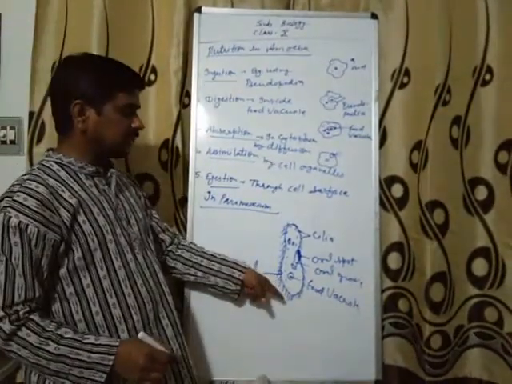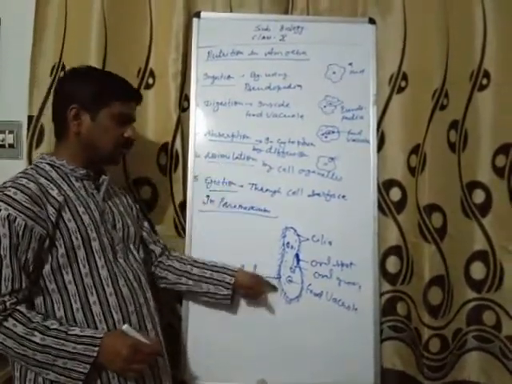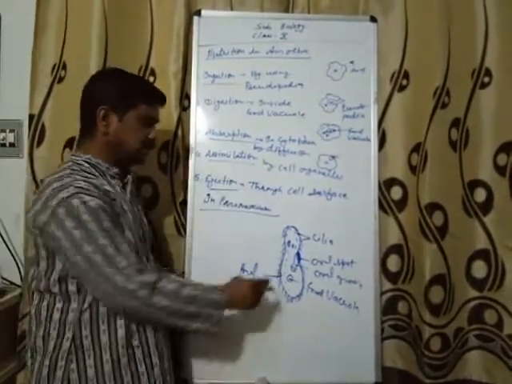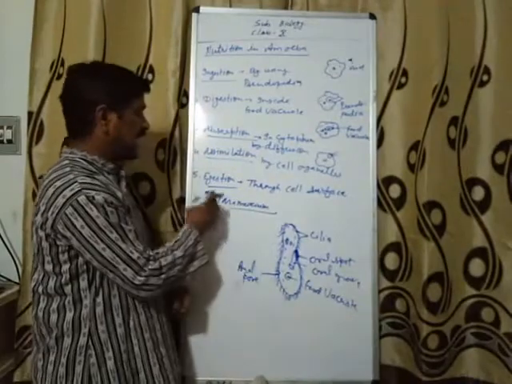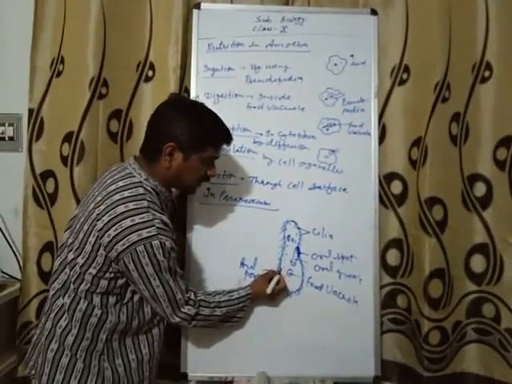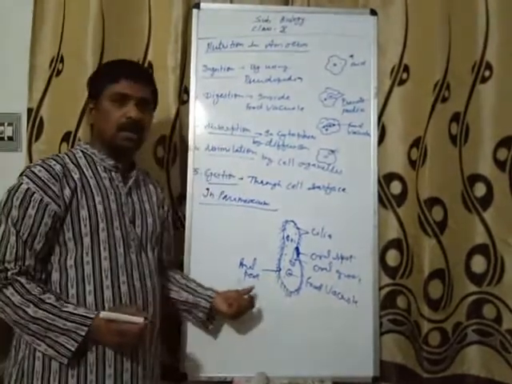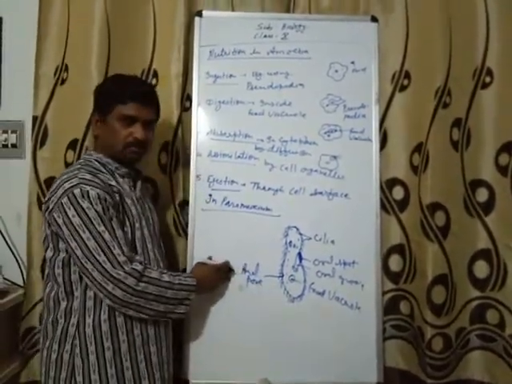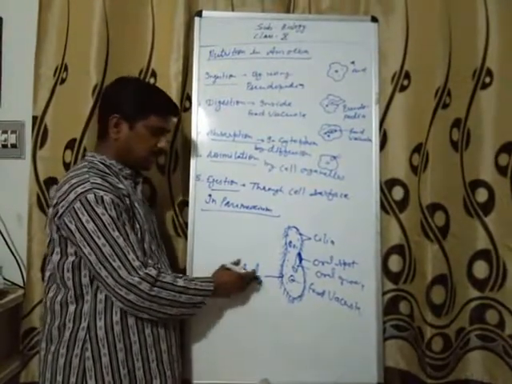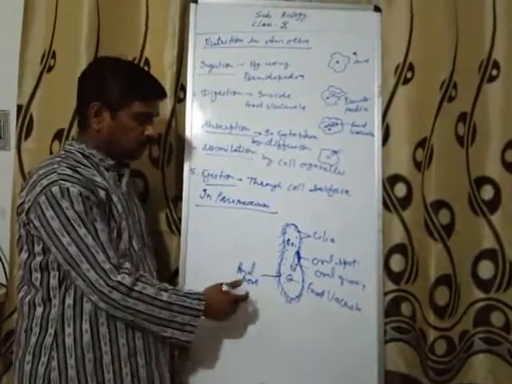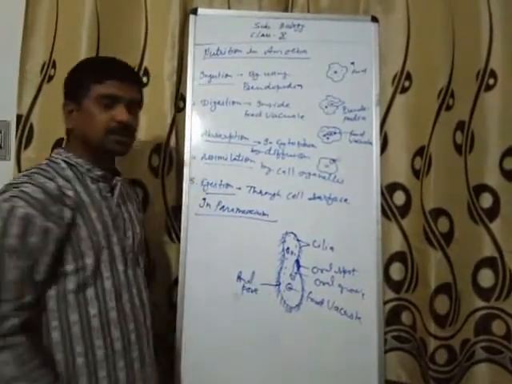Similarly, absorption in the cytoplasm by diffusion, then assimilation by the different cell organelles, and then egestion. For egestion, it has a specific region known as the anal pore. Anal, you know, anus, the exit through which we pass the fecal or waste material of digestion. So egestion takes place through the anal pore.